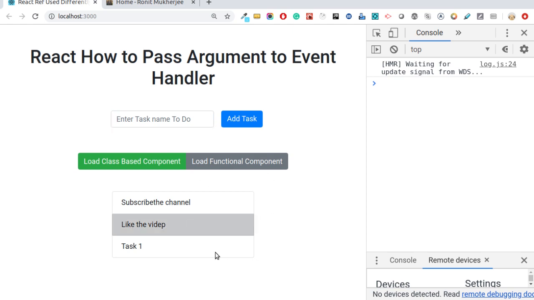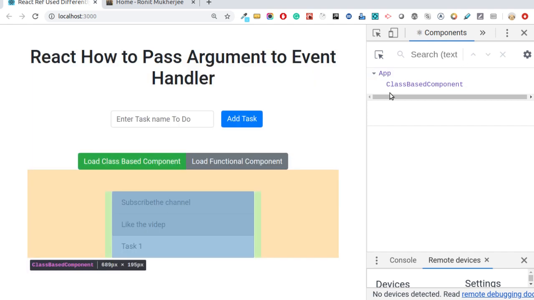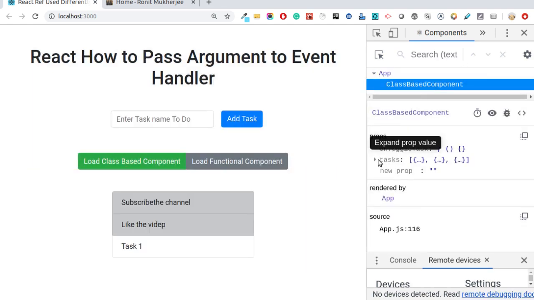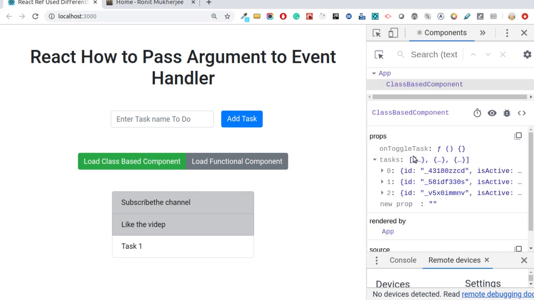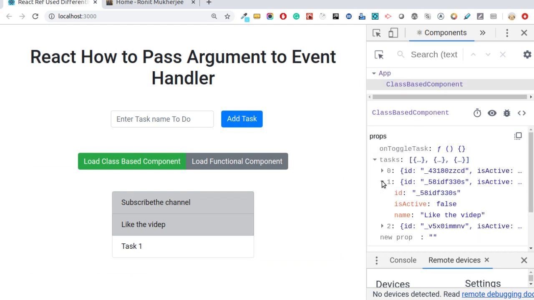So see, we are seeing that this is done. Okay. Now if we click this one, this is also marked as done. Now let's see whether this state is changed or not, right? We can use this one, components, class-based components, and let's see what's passed in the task. As we know, we have passed this one, right? So if we see this one, isActive is false because it's done. Like the video, this one is done. And let's click it again, right? Now it's turned to true.